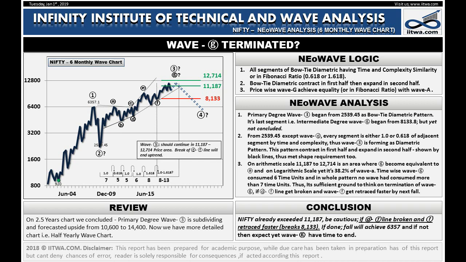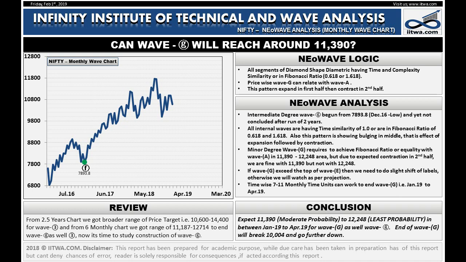Let us check a more detailed chart, that is the monthly wave chart. The monthly wave chart shows the possibility of a diamond-shaped diametric pattern. We are anticipating that from the green dot, that is 7,893.8, the intermediate degree wave is developing as a diamond-shaped diametric pattern, which expands first then contracts in the second half.